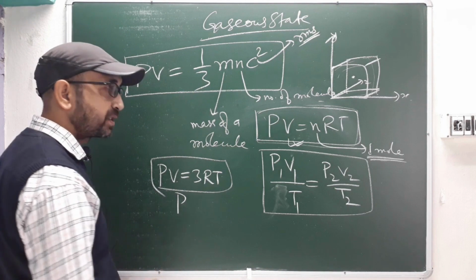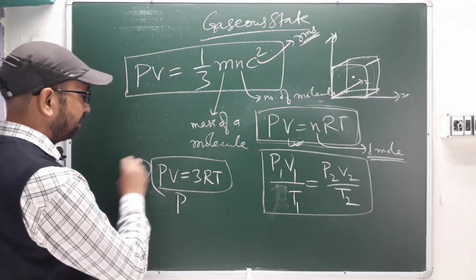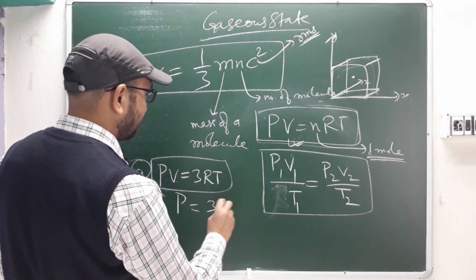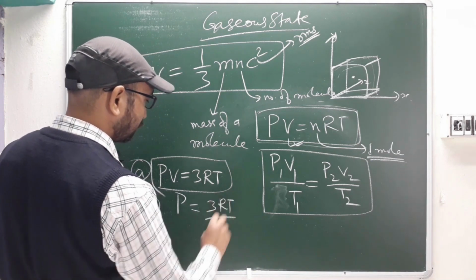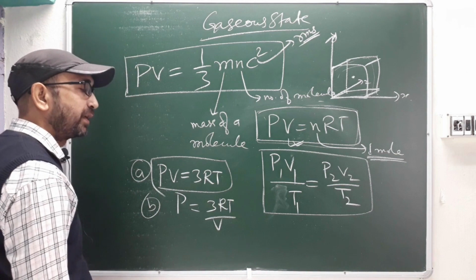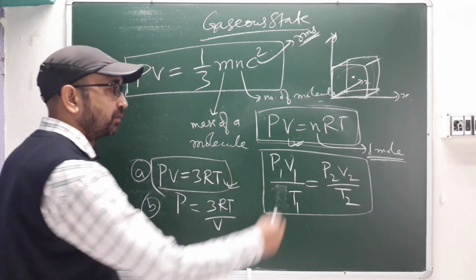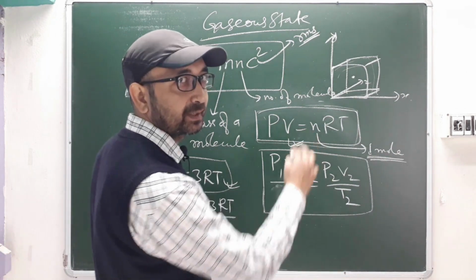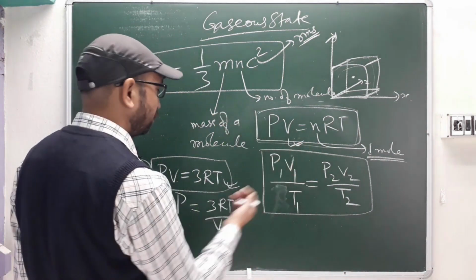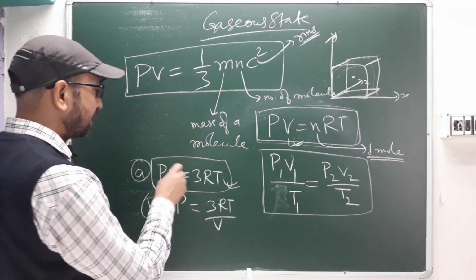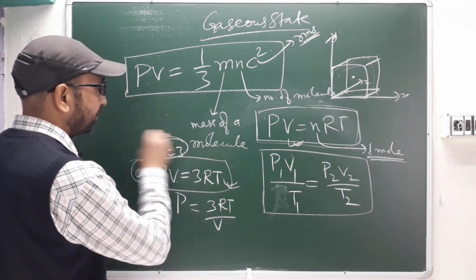Or maybe if it is a multi-selection question, option A will be this, option B will be PV equal to 3RT, sorry, P equal to 3RT by V. Likewise, they will just modify it. So you have to play with the equations, correct? Whether they are asking for 10 moles, 1 mole, or 5 moles, it will be modified like this. So here n equal to 3. We have taken 3, right?